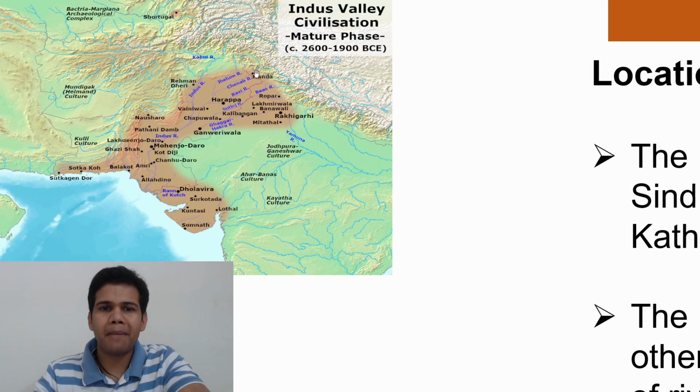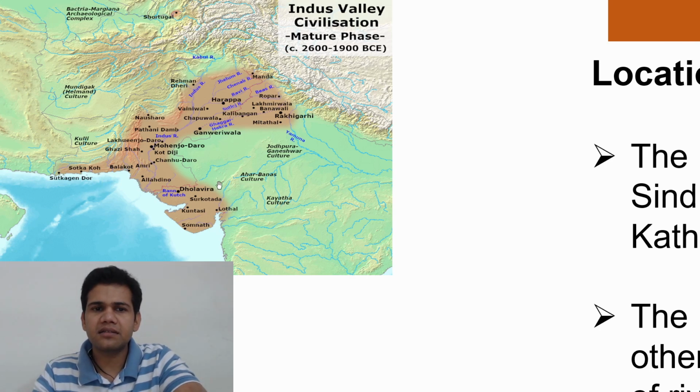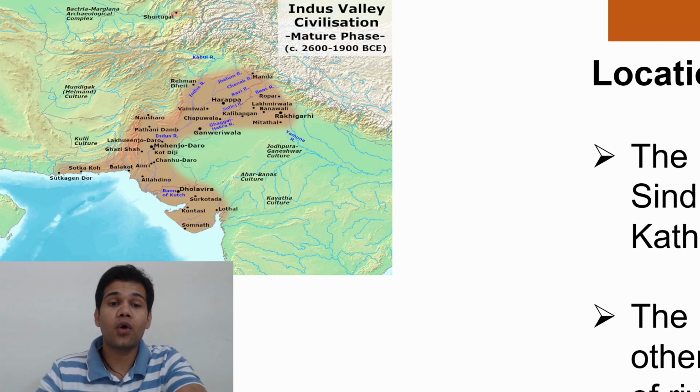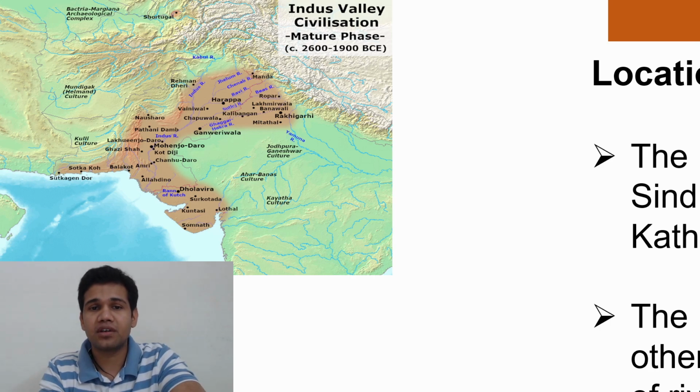So from Manda in Jammu, Manda is in Jammu, and this place Sukta Jindor in Balochistan, the extremity over here, Lothal, and further there's a place called Daimabad in northern part of Maharashtra, that is the southernmost part, and here it is Alamgirpur in Meerut district. So this is the sort of geographical extent. So a very, very large civilization.